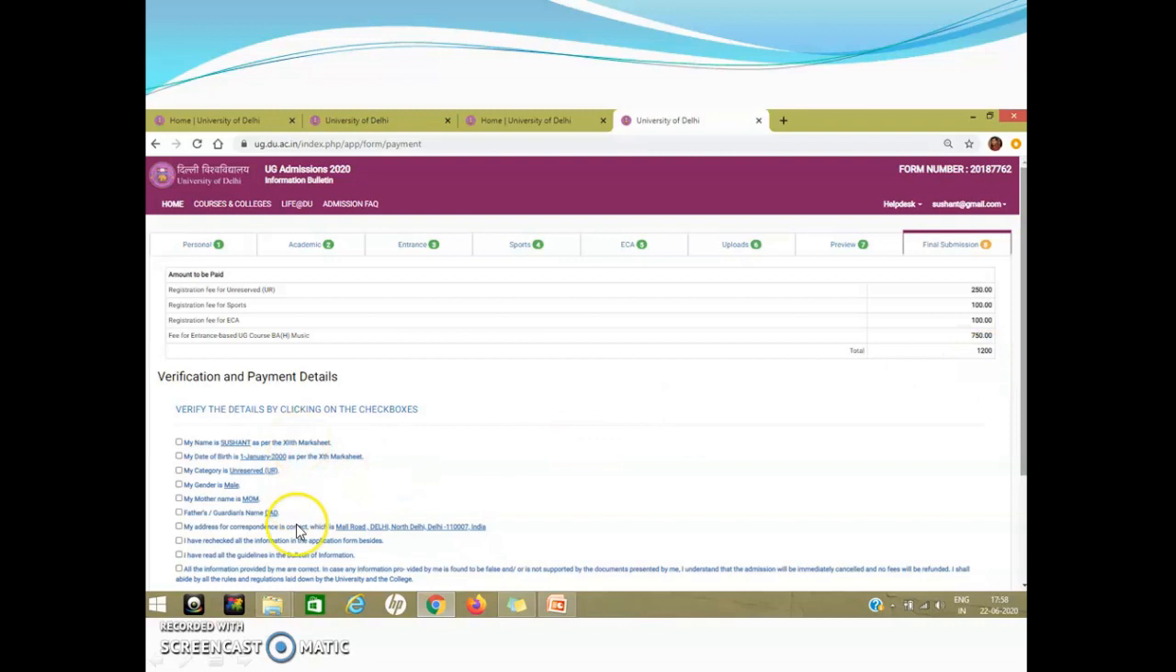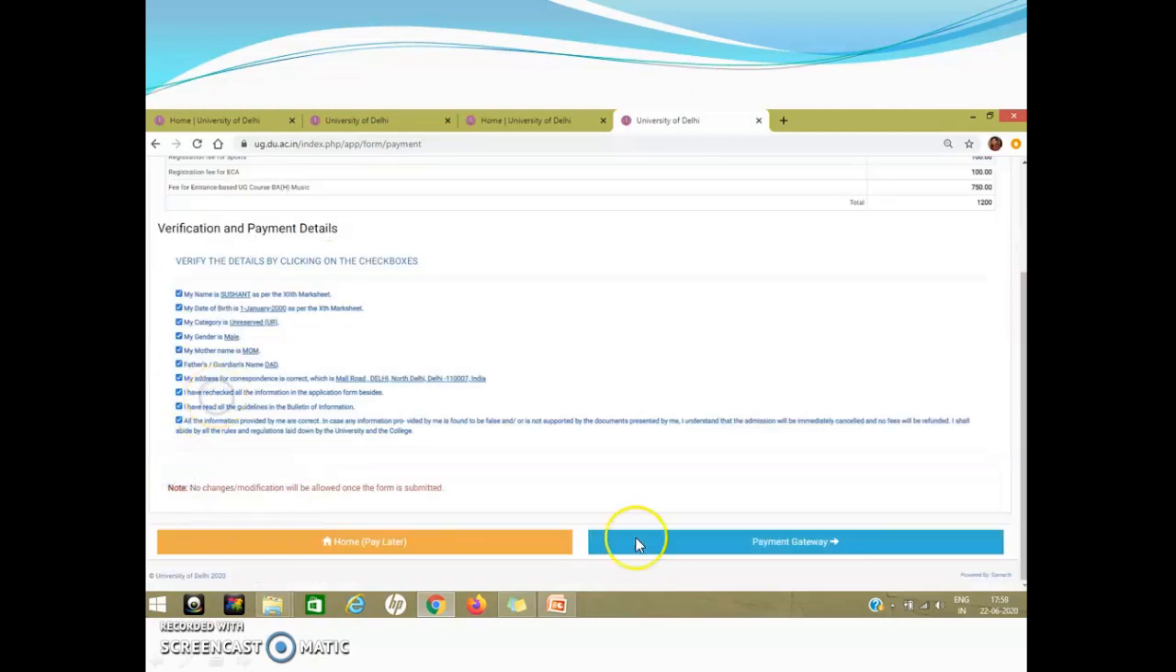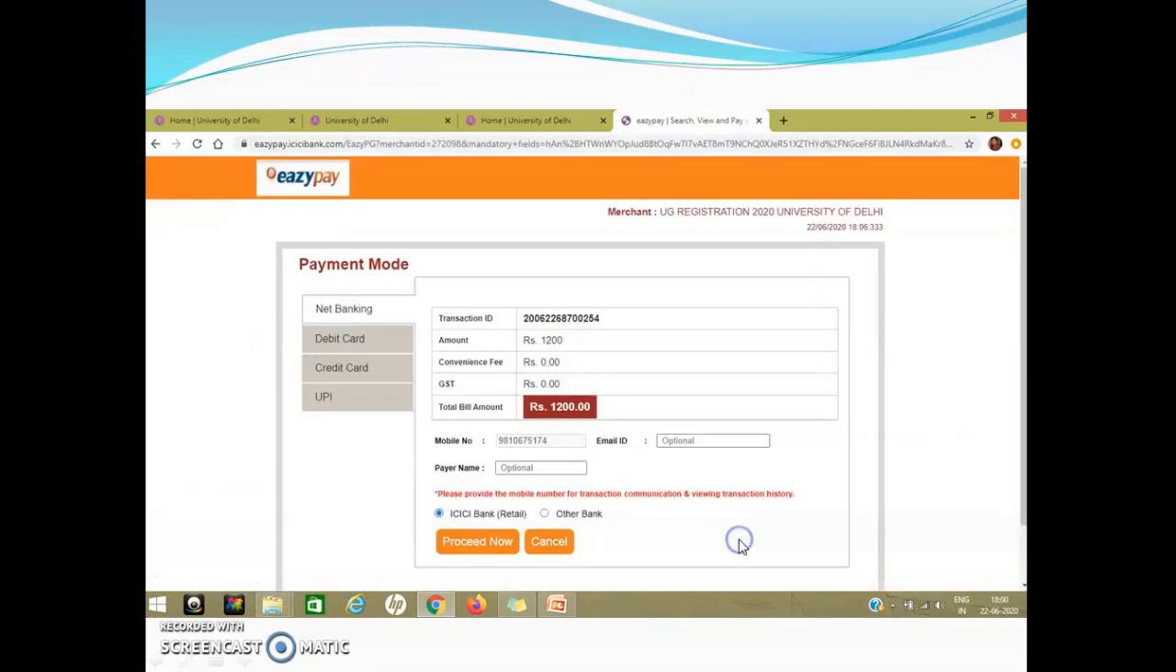Then there are some check boxes just to ensure that you have given the right information and nothing has gone wrong. So the system will ask you to verify your name, your date of birth, your category, your gender, your mother's name, your father's name, the address for correspondence, and then you have to declare that you have rechecked all the information, you have read the bulletin of information, and all information provided by you is correct. So just check all the boxes and then you go to the payment gateway.